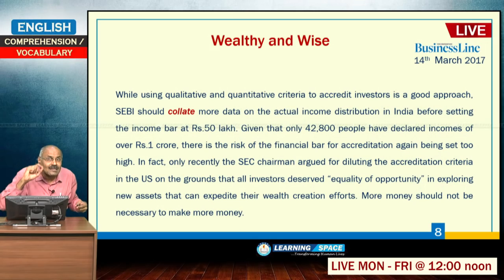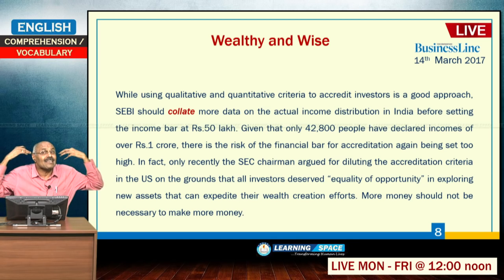The next point: using qualitative and quantitative criteria to accredit investors is a good approach. Accredited investors are to be based on qualitative and quantitative criteria. Quantitative criteria is with regard to income, qualitative criteria is with regard to financial literacy.